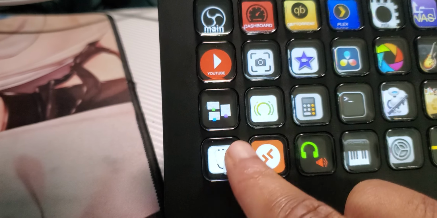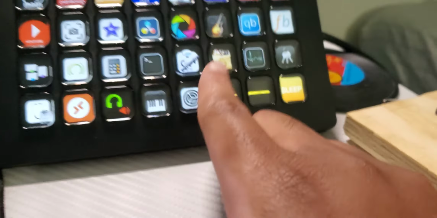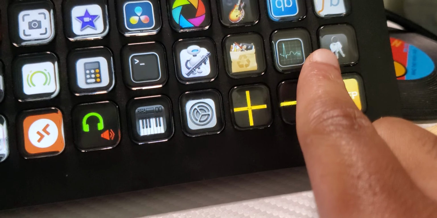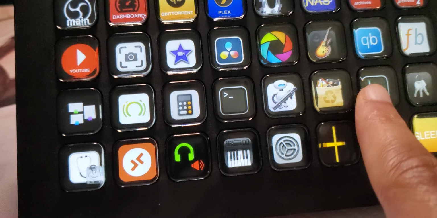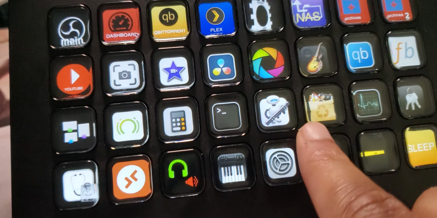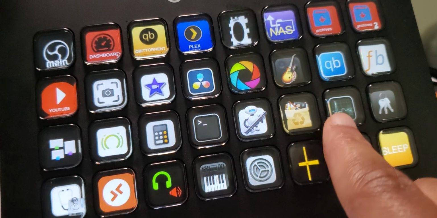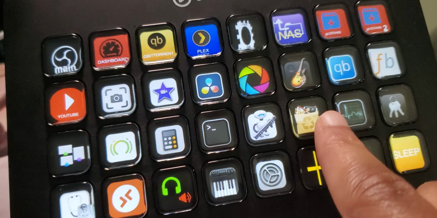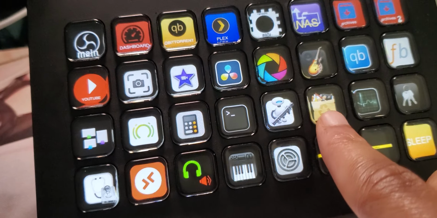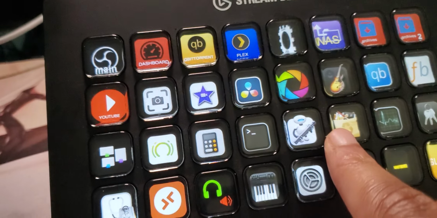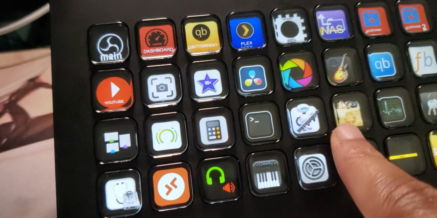machines, I should say. And this is Disk Utility that I have keys just for getting rid of permission stuff. Activity Monitor, because I usually force quit stuff a lot, and I don't have access to the application folder. Sometimes if the computer freezes, I need to close stuff. This is to uninstall applications.